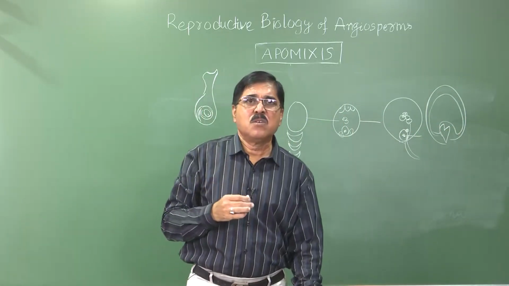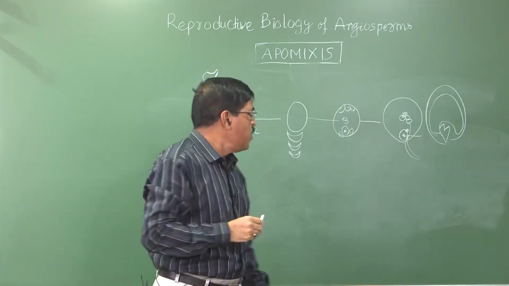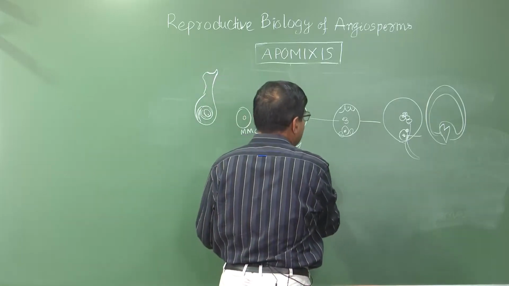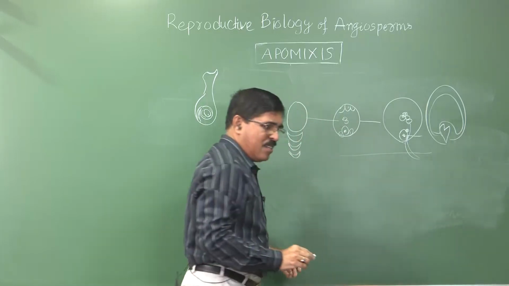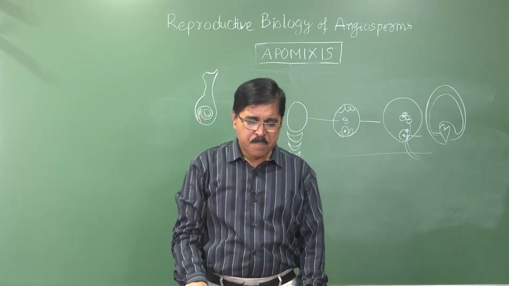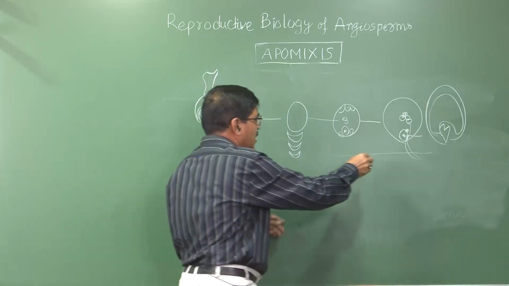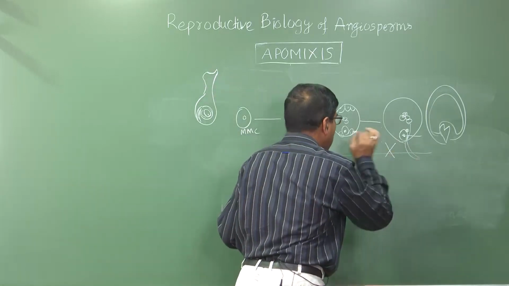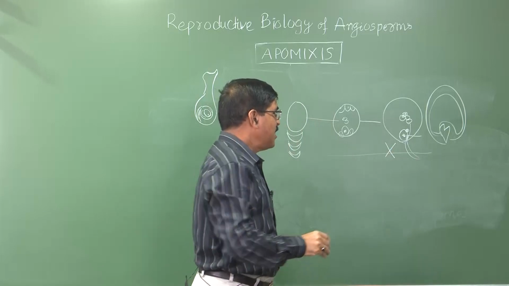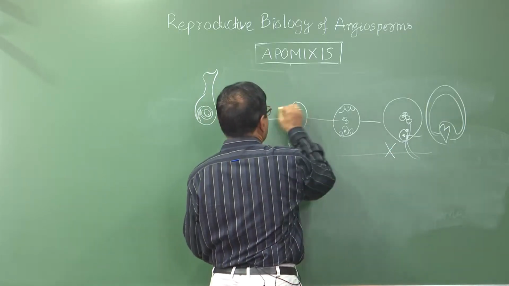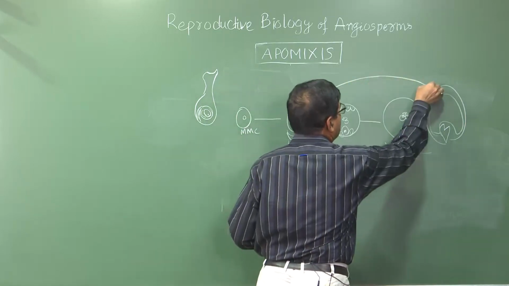But in case of apomixis, what happens? These stages are not there. So when the cycle starts, in apomixis, this fusion, this fertilization is not there. So there is direct formation of embryo, from this megaspore mother cell, even for megaspore, direct formation of embryo.